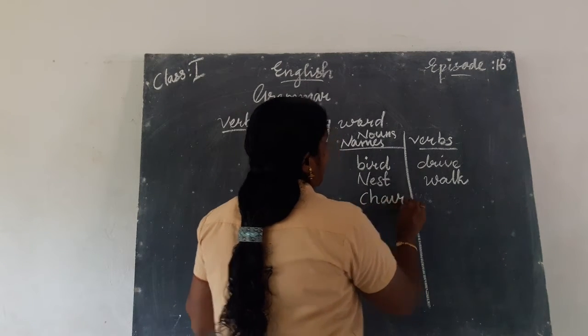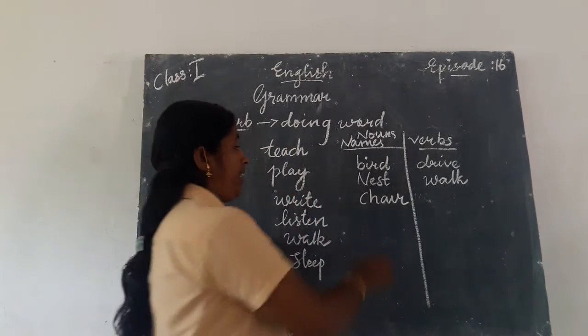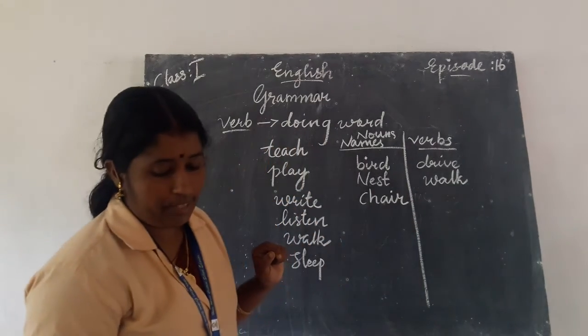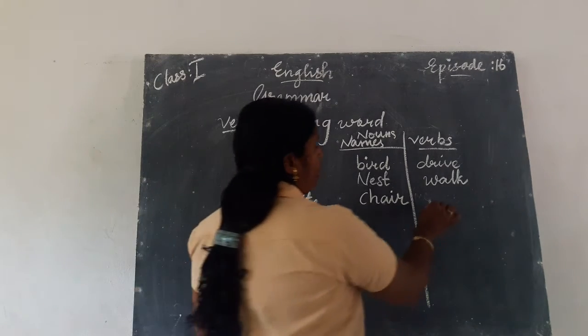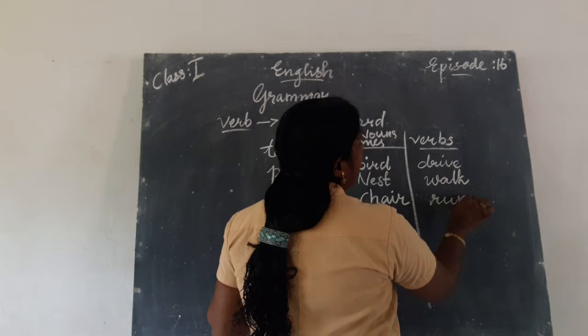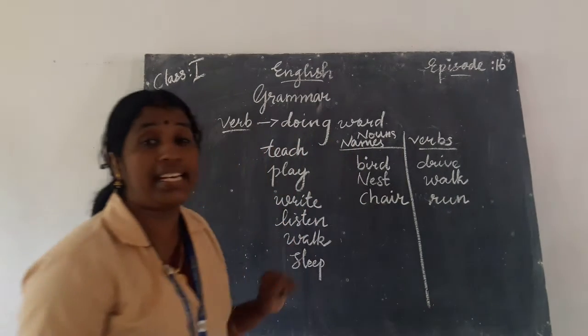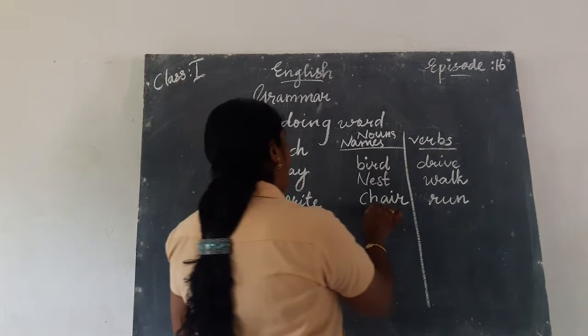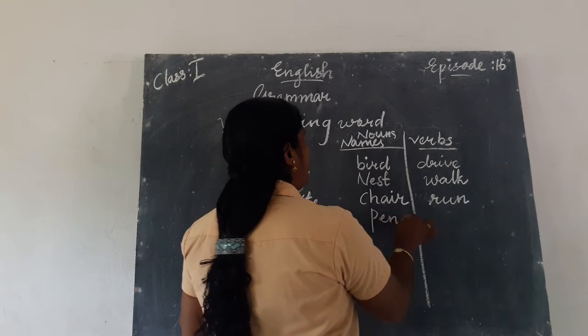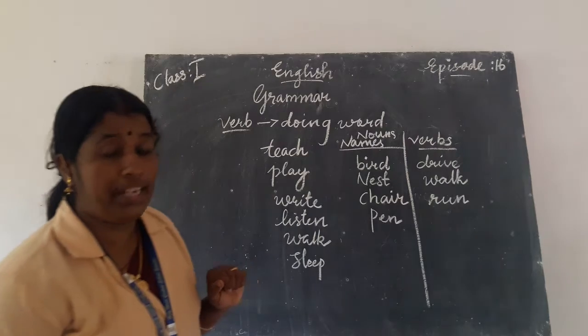Chair is a noun, C-H-A-I-R. Next word, sorry, run, R-U-N. Run is an action, so it is called a verb. Next, pen, P-E-N. It is the name of something, so it is a naming word, a noun.